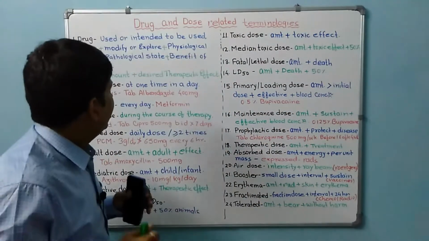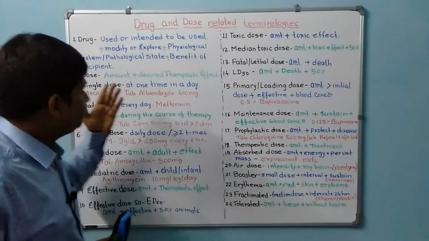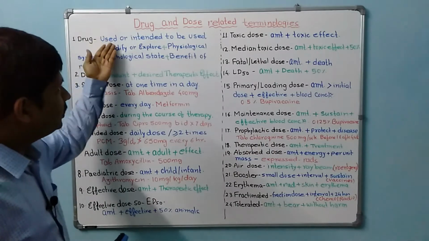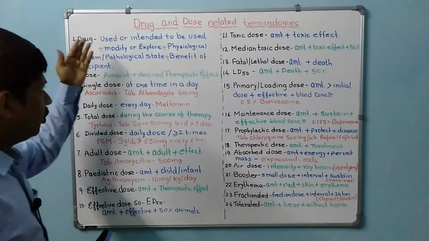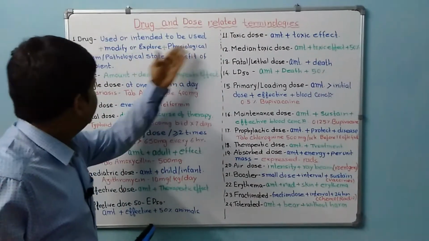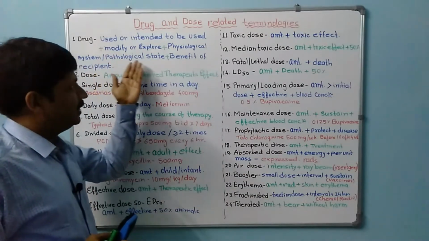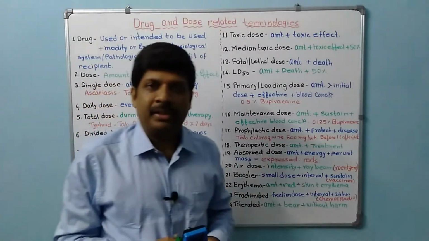So we can say that drugs are chemical substances or compounds which are used or intended to be used to modify or explore the physiological system or the pathological state for the benefit of the recipient.